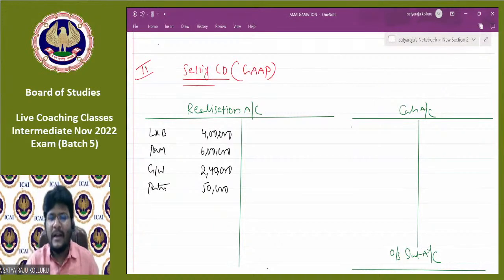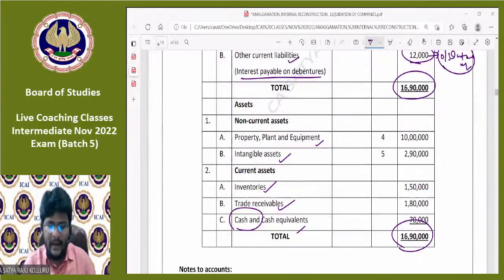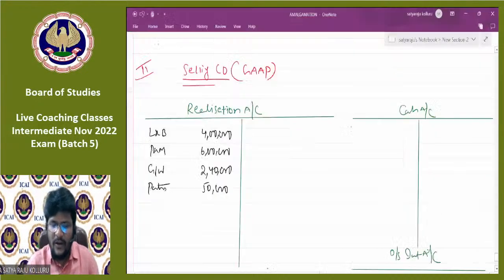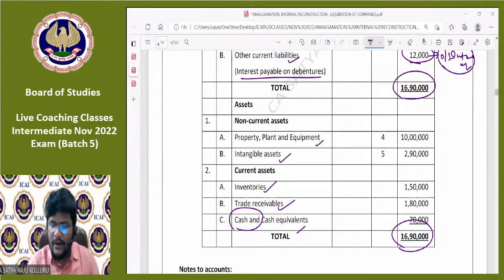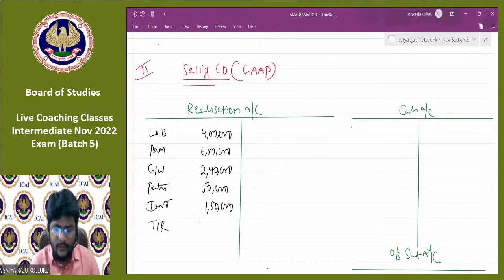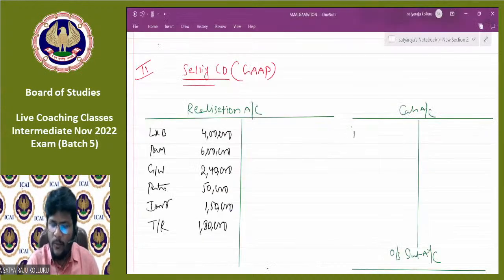To close a particular account, the assets and liabilities which are taken over by the purchasing company, we should close and transfer to the realization account at which values? Book values only. After PPE and intangible assets, coming to current assets, inventory 1,50,000. After inventory, trade receivables are there, 1,80,000. Is cash taken over by the purchasing company? No. That's why we separately opened it, balance brought down, 70,000.